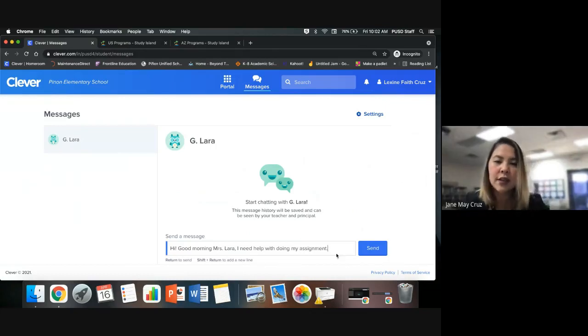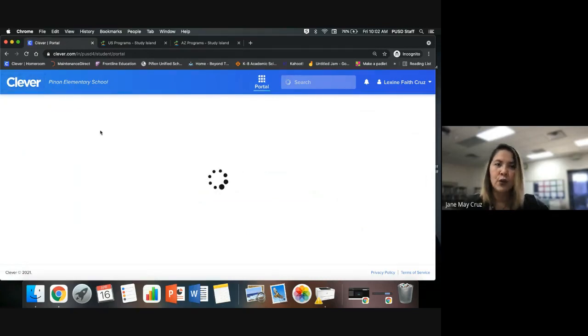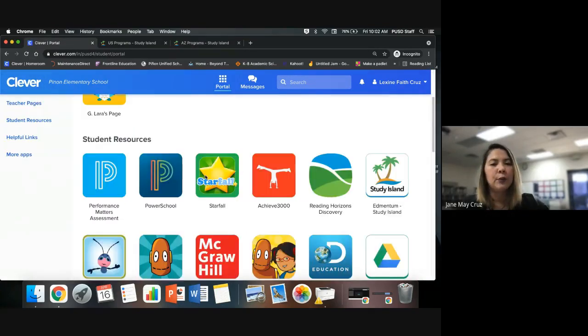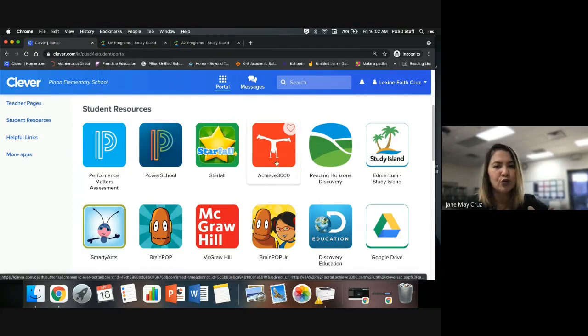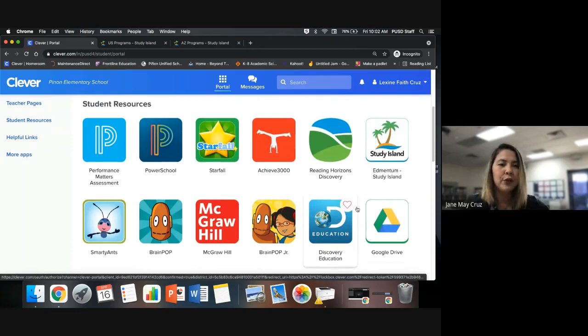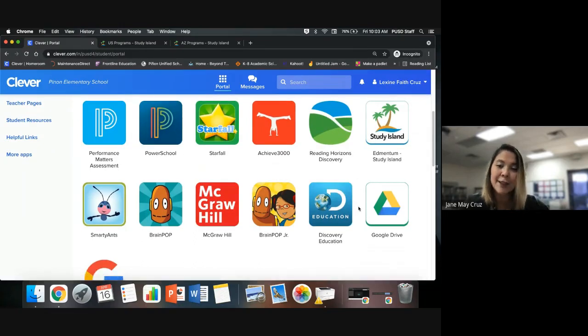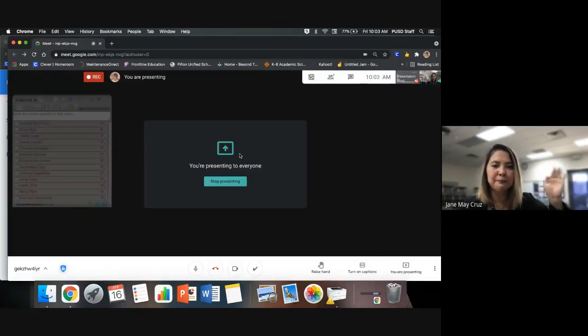So with this, you can actually send a message to Mrs. Lara, and then there you go. She will be reading this if she opens her Clever portal. So I hope I was able to help you with the single sign-in with Clever. So again, you can choose these resources that we use at school to help your students or kids learn more.